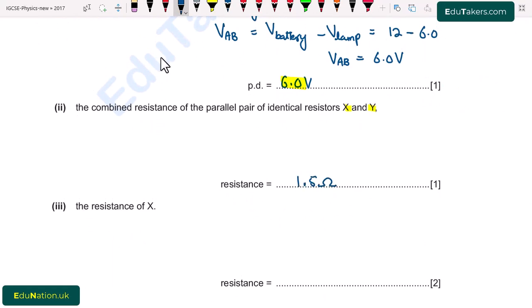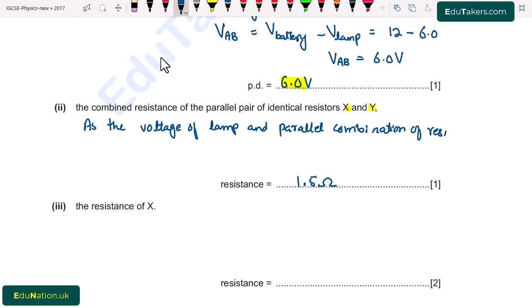I also write here as the voltage of lamp and parallel combination of resistance is same and the current remains same in series.